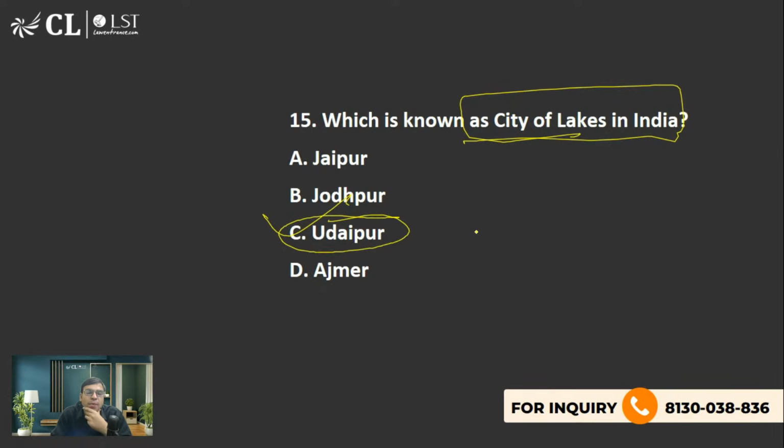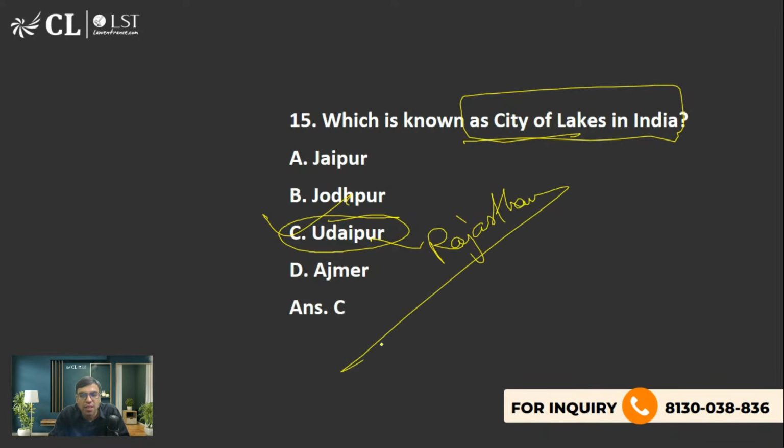And similarly, I think Indore is also called that. Udaipur is in Rajasthan, very famous. There are multiple lakes. You will find it. It is called a city of lakes. So C is the right answer to this question. Indore in Madhya Pradesh is also perhaps called that, very famous. Udaipur is very famous. Yes, Sarah, you're right. CLAT aspirant, you are also right. It's a nice place to visit. C is the right answer.